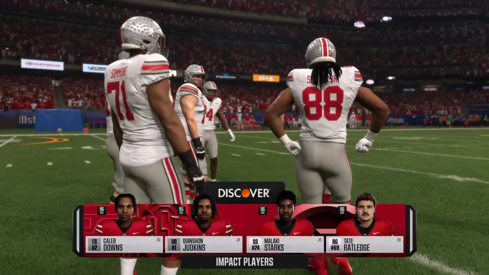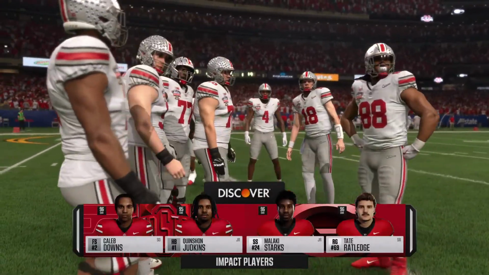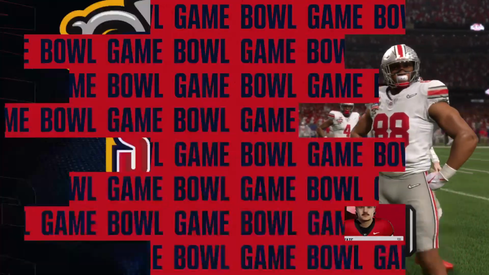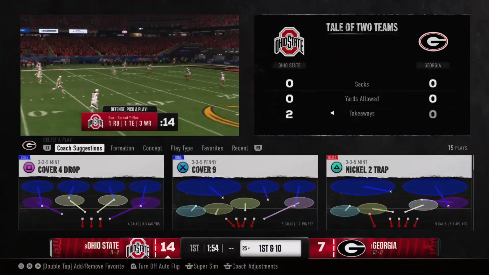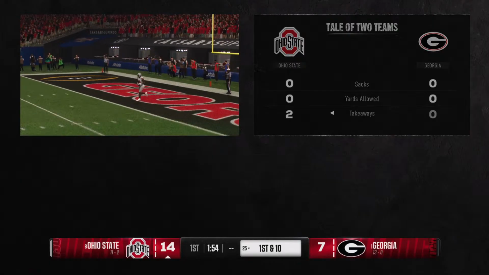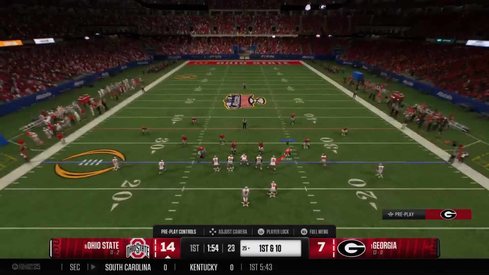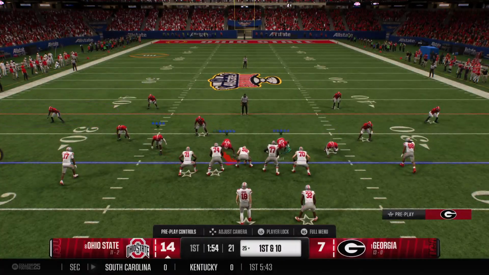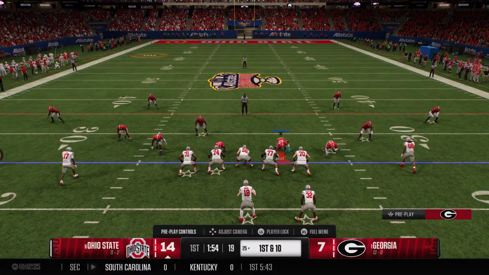Buckeyes offense takes the field. The first chance we've had to see them today. Well, it's not easy to narrow down the impact players to just a few guys, Kirk, but what do you expect from them today? Well, we've got guys that can make plays as well as anybody in the country on both sides of the ball. That's why I think this matchup is so exciting. Two good teams with great individual players.